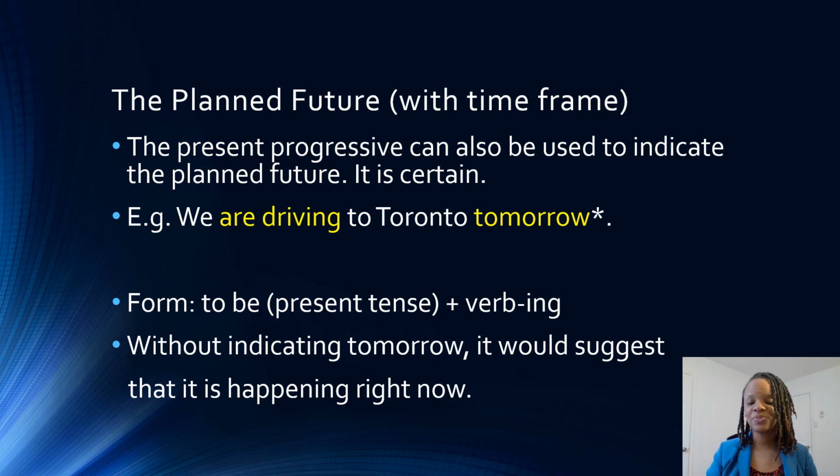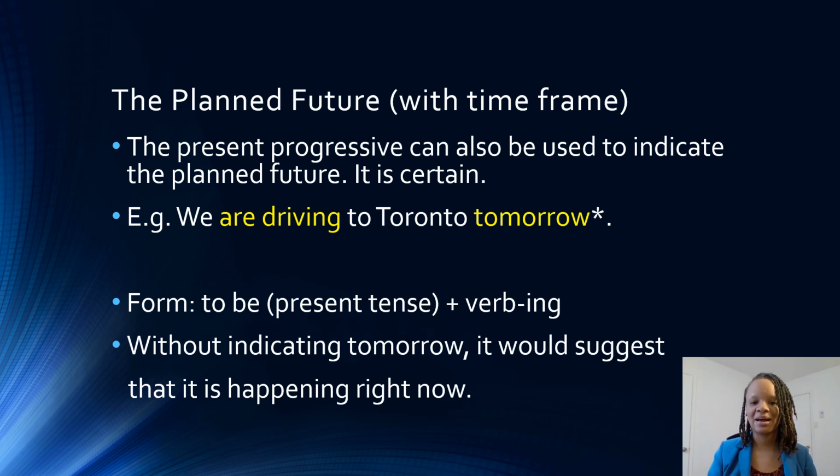The second way that we can talk about the planned future is by using the present progressive with a time frame. Because without the time frame, it would mean that the action is happening right now. So the present progressive is the verb to be plus the main verb plus ing.